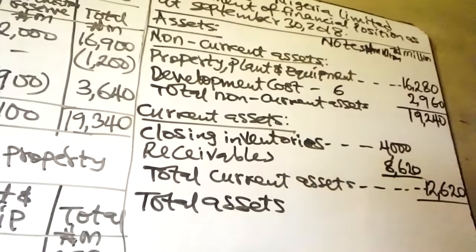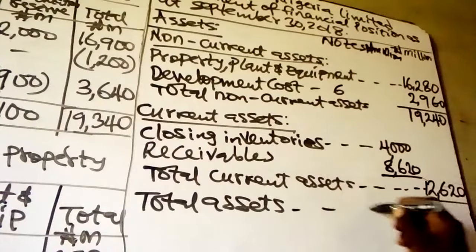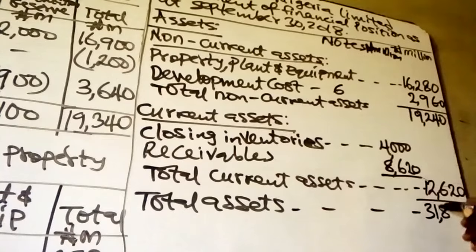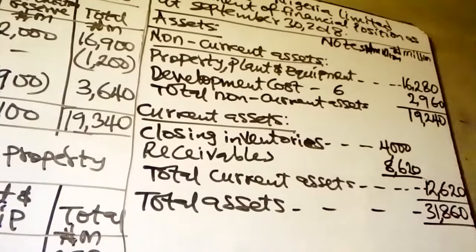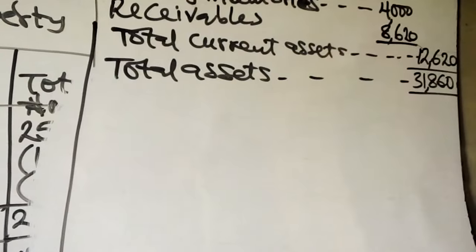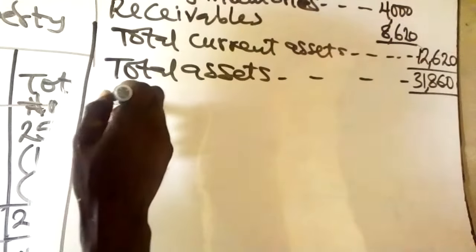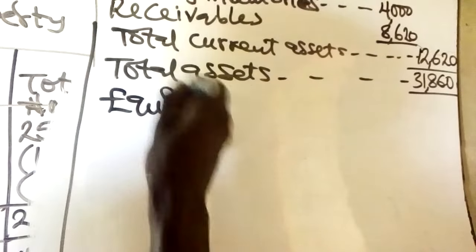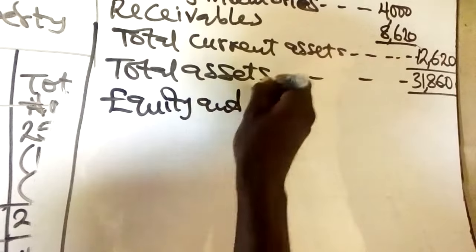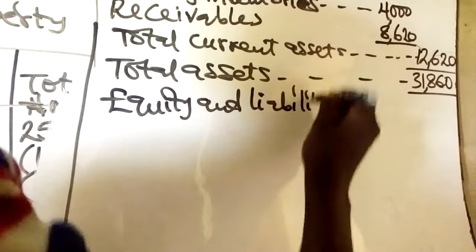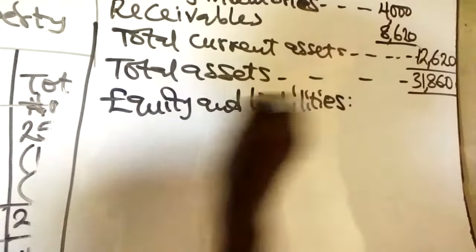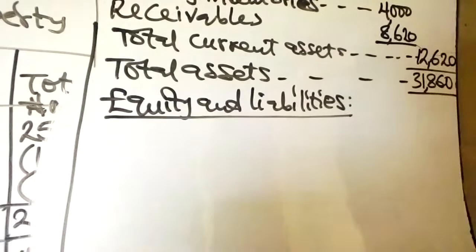Our total assets will be 31,860. After total assets, the next section is the equity and liability section of the statement of financial position.